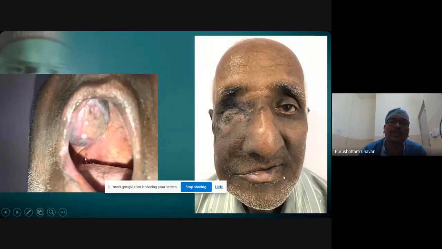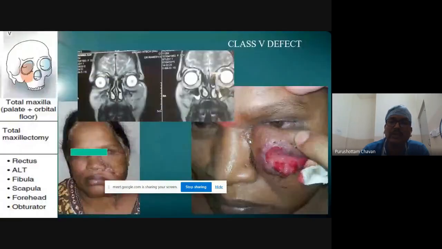If the same patient undergoes a simple flap like ALT or rectus, which covers the eye as well as the maxilla, this is what you can get. Agreed, if you use it long, it may also atrophy like what we showed in the past. But it's too big a defect to be managed with a free fibula, so it is better to put soft tissue flaps, especially if the patient is edentulous.